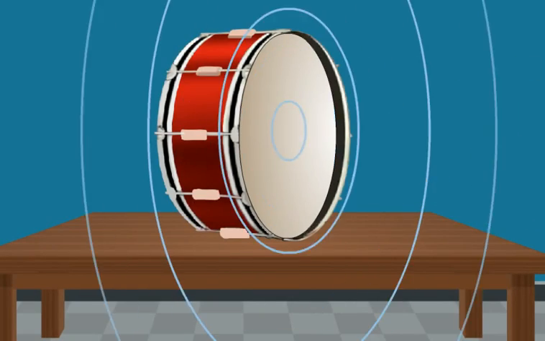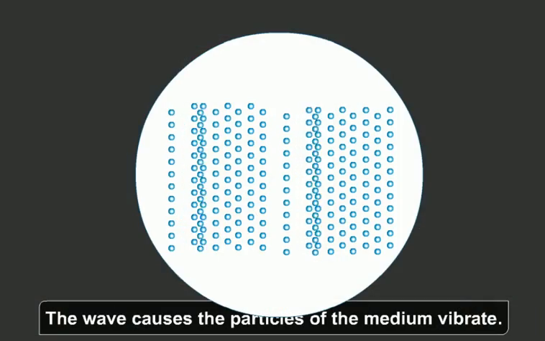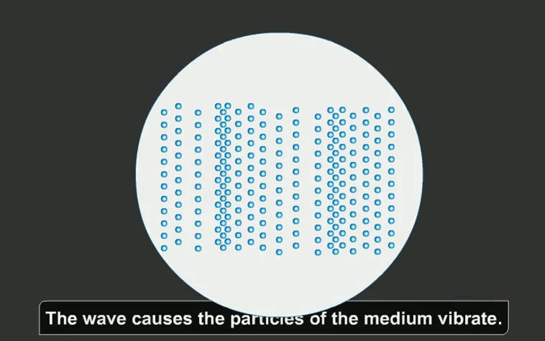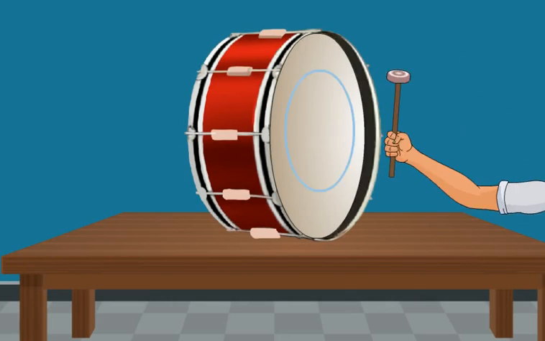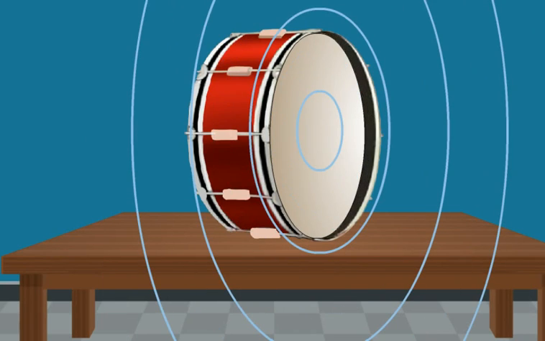The wave causes the particles of the medium to vibrate. As the wave travels through the medium, it transfers energy. Thus, a wave is the disturbance produced in a medium by the passage of energy. It is in fact the path through which the energy travels.